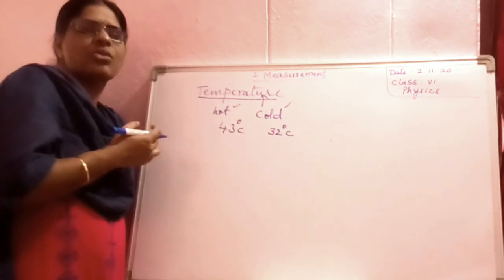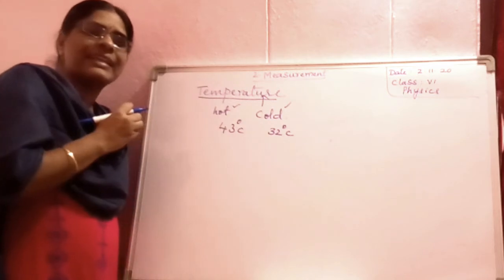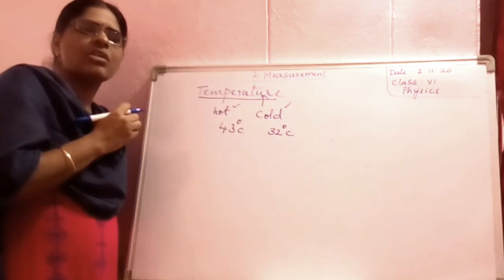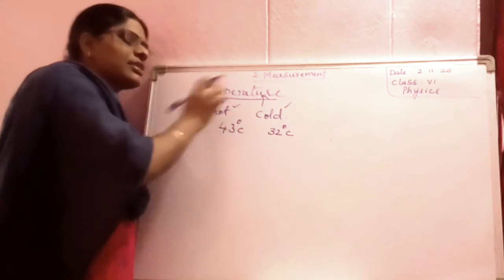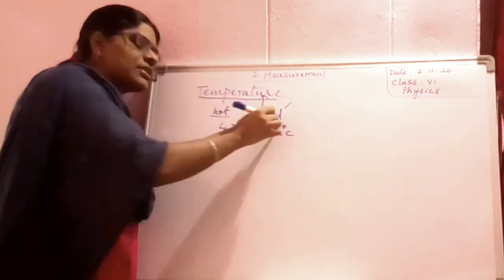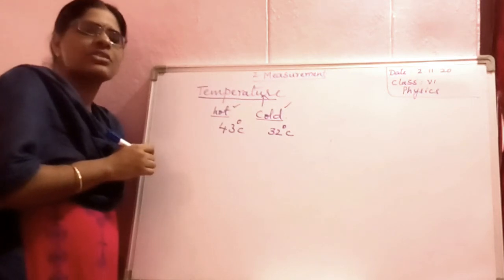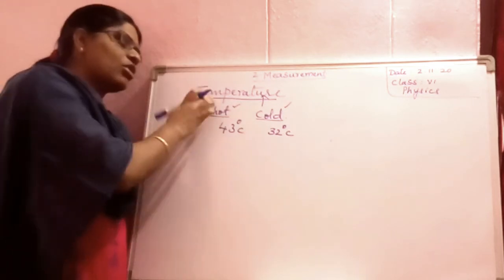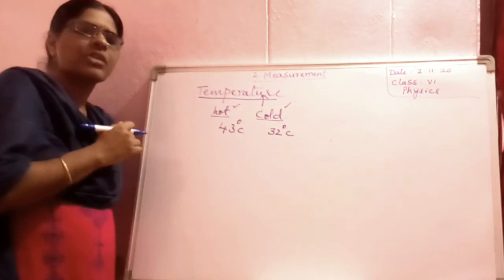Cooler. Drinking a cup of milk, is it a hot one or a cold one? Hence, temperature is the degree of hotness or coldness of a body.